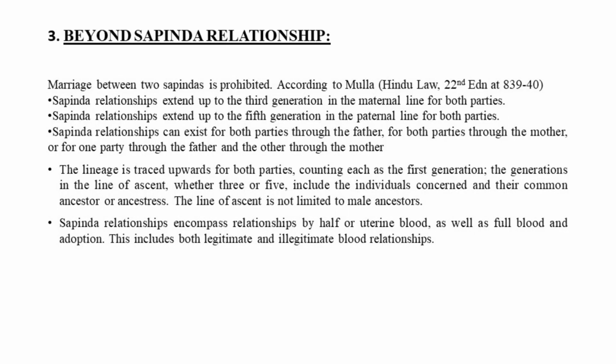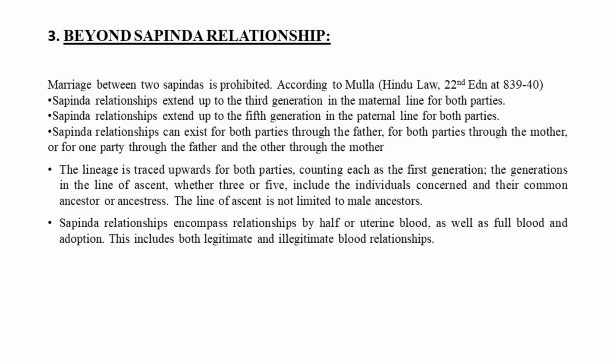Then I have already talked about sapinda relationship and prohibited degree. In my first lecture, I had also explained it with the help of a diagram that two parties should not fall within prohibited degree, if at all you need to have a valid marriage. So that means if two persons, a boy and a girl, fall within prohibited degree, that means they are coming within the range of 3 on the maternal side and 5 on the paternal side, and they are sapinda to each other, their marriage is totally void ab initio.